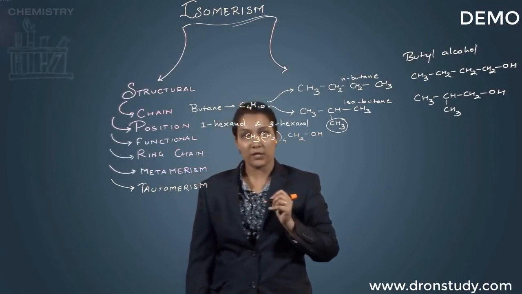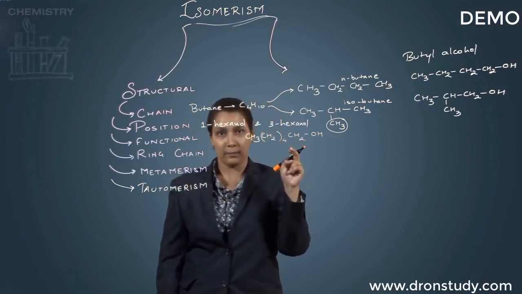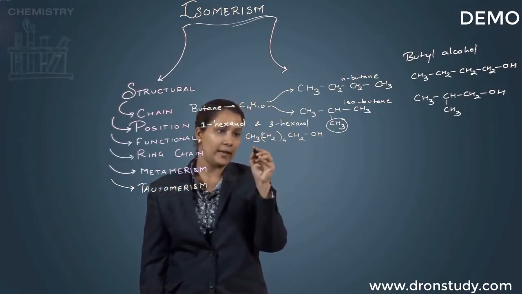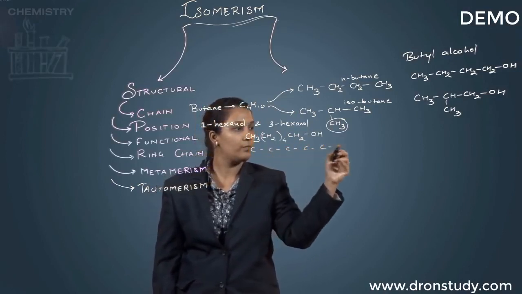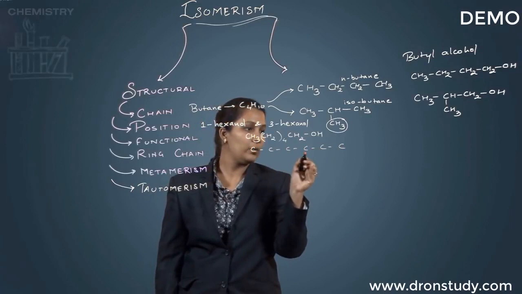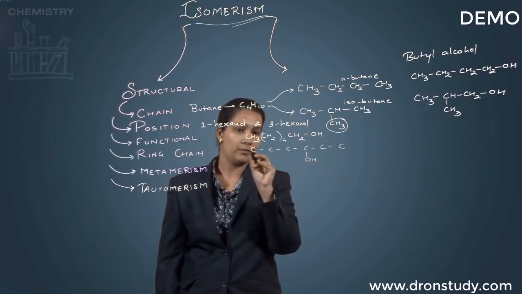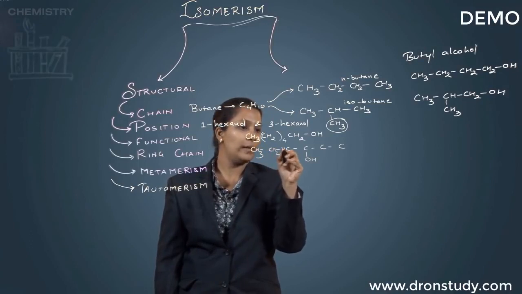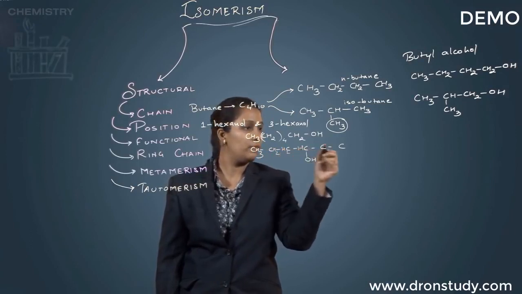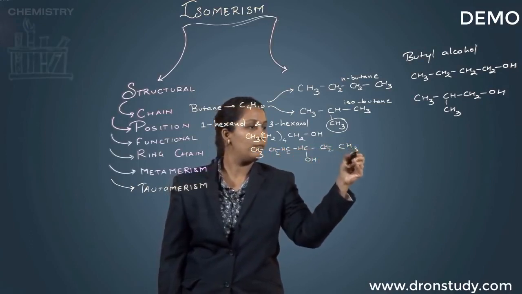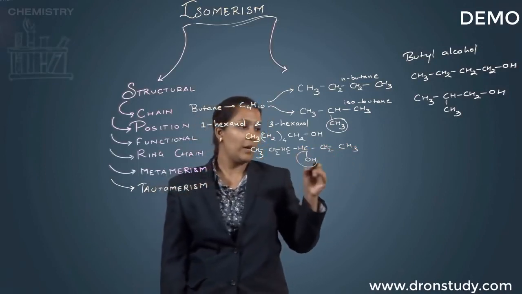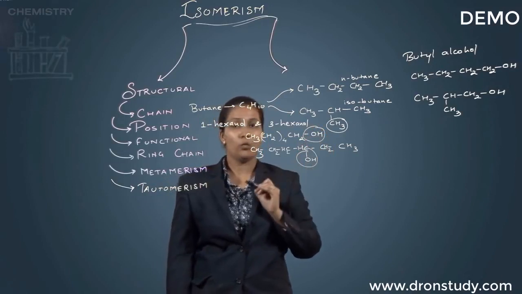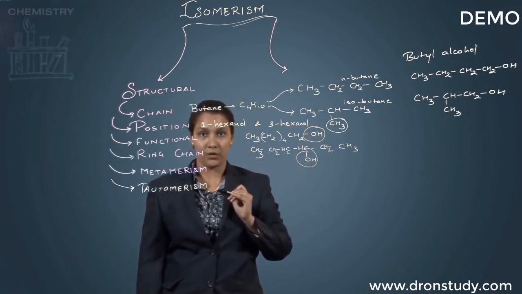So this will be the attachment of my OH group on the very first carbon atom, while in the second case, it will be on the third carbon atom. So my structure will look like this. Okay? So this is nothing but my functional group will be attached to different positions.